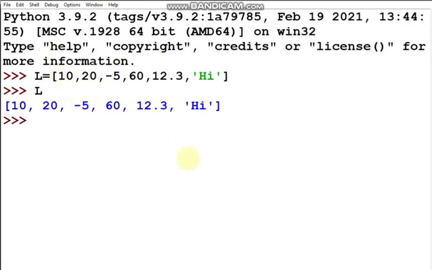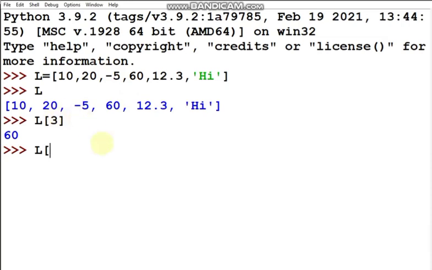So if I want to get any particular value, like if I want to check the value of L3, here 3 denotes the index number. Yes, so 60. 0, 1, 2, 3. 3 is a positive index number I have given.